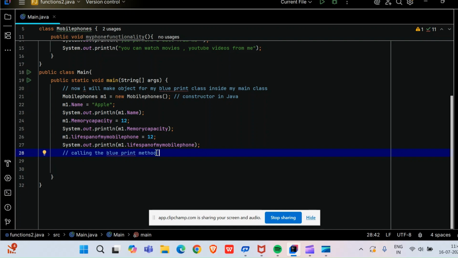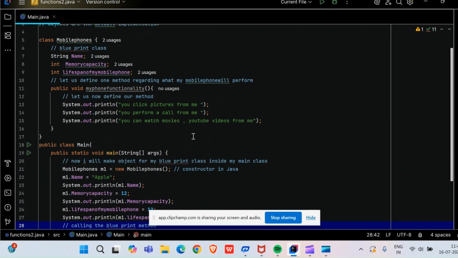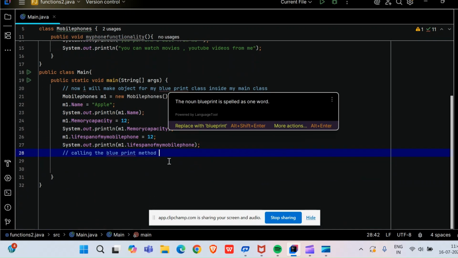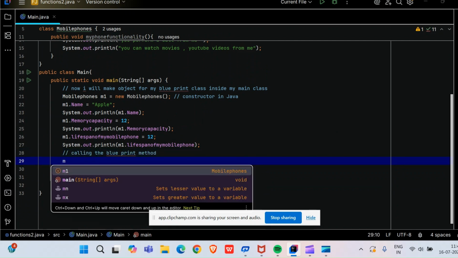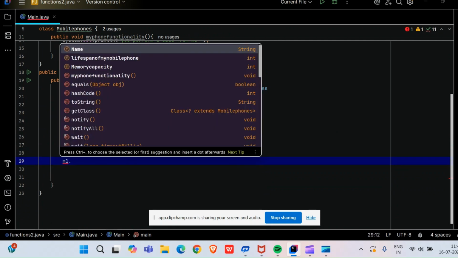So calling the blueprint method is done by just giving a dot. The way I have given dot here, and here, and here, simply in order to call the particular method I will give dot only. First is the short form of the blueprint class that I gave while making the constructor. Then simply come in the drop down and select my phone functionality.